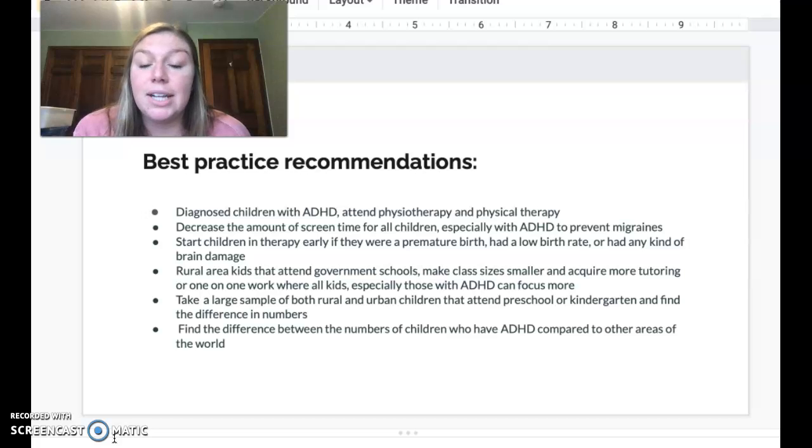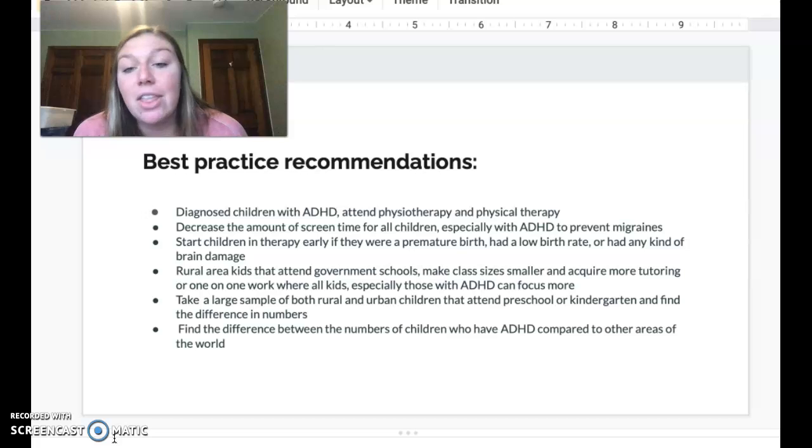And like I mentioned, I would like to take a large sample of the rural and urban children that attend preschools or kindergarten to actually find the numbers of children who exhibit these signs of ADHD. And I would like to take a large sample, or have researchers take a large sample around the world, urban and rural children, and compare them to other areas of the world to see just how many kids have ADHD. And we can really confirm the race and the ethnicity and the cultures and compare them to see which have more ADHD in children.